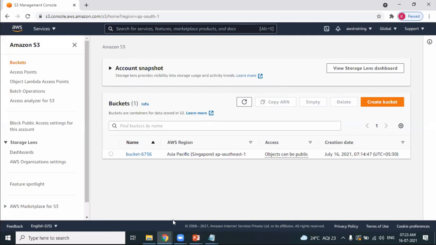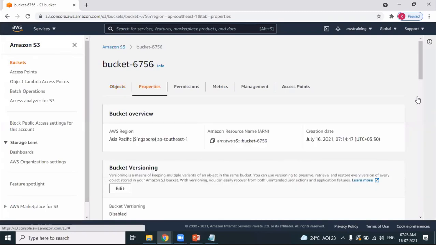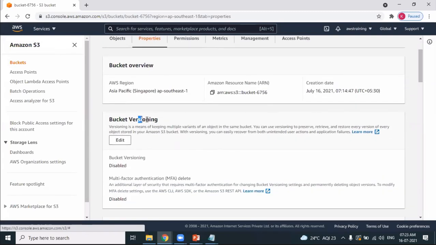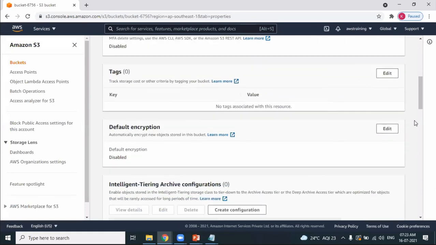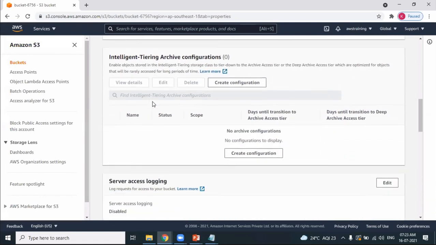This S3 is having a lot of features. I want to show you a quick glance about the important features of a bucket. Okay. So go to bucket properties. There is a concept of versioning. And tags, encryption. You can encrypt your objects. We'll see that. That's important.